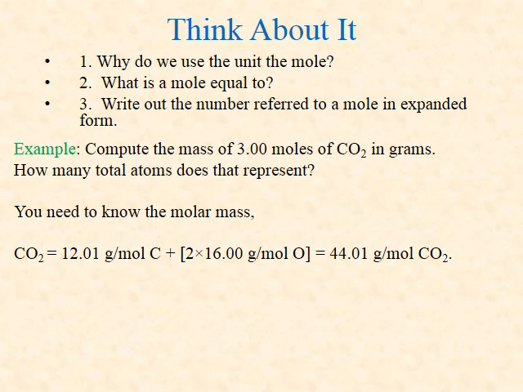One carbon dioxide molecule contains one carbon atom and two oxygen atoms. If we look up in the periodic table, carbon has a molar mass of 12.01 grams per mol, and oxygen has a molar mass of 16.00 grams per mol. If we add up one carbon and two oxygens, we get 44.01 grams per mol. The molar mass of carbon dioxide is 44.01 grams per mol.